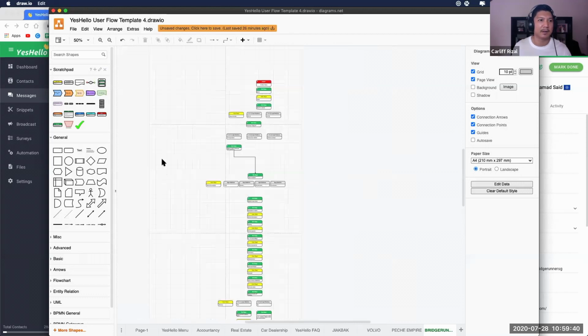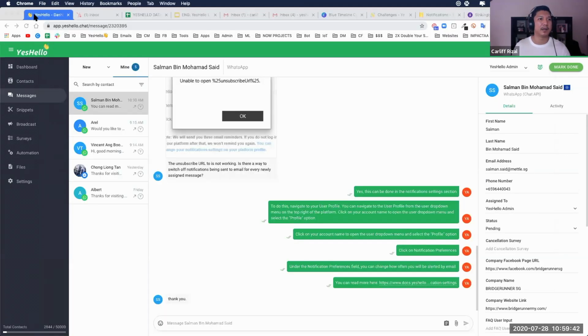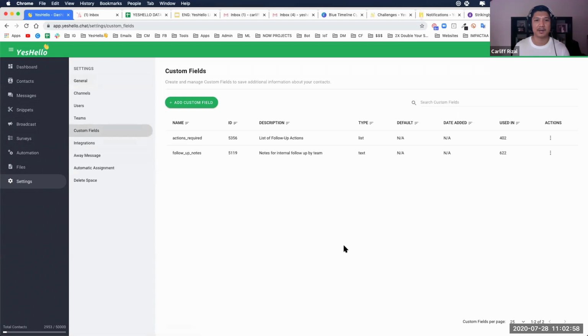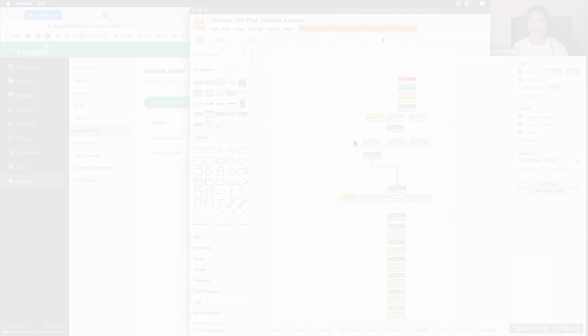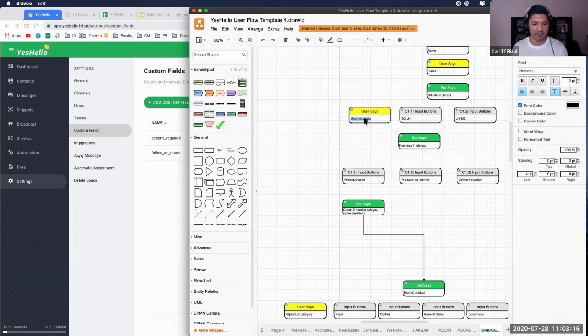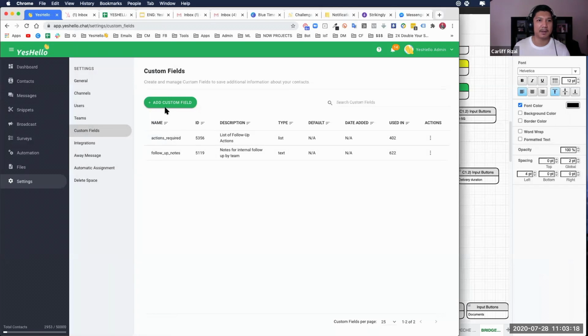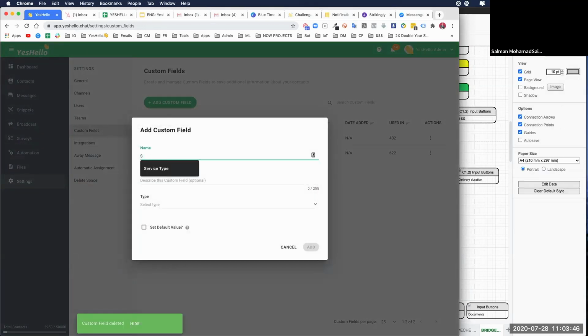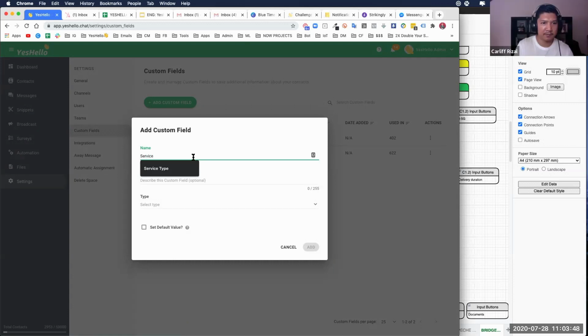So first step is we want to create all this yellow so that we can save all the fields, right? So now only we go inside over here. So when we're here, the first thing that we want to do is create all our custom fields, right? So let's create it one by one. First thing that we have here, name, done. Now we want service type, right? Service type, add custom field, and then we go here, we just type service dot type.